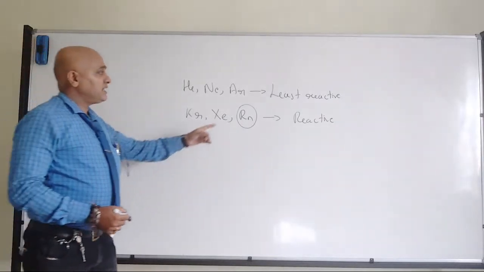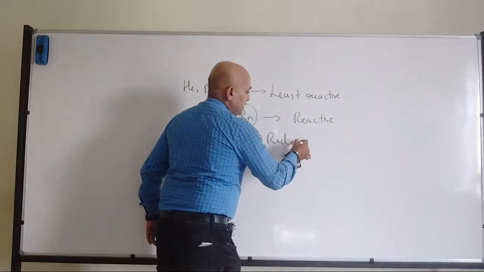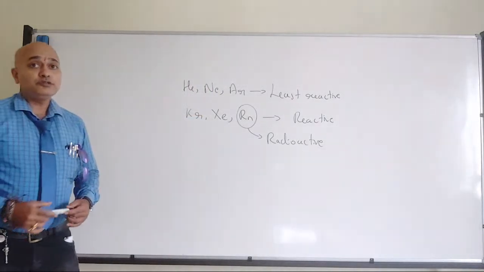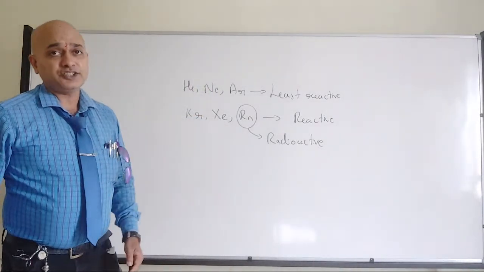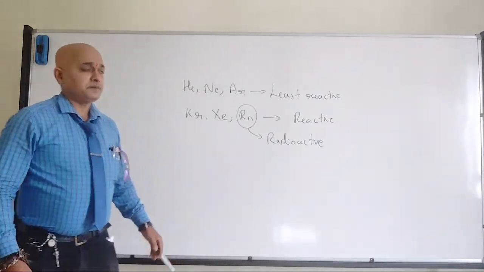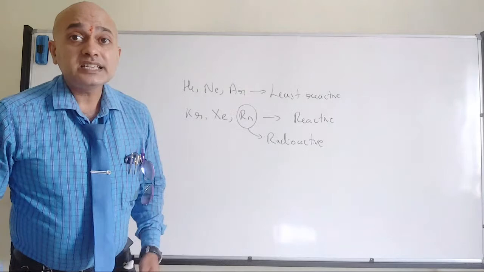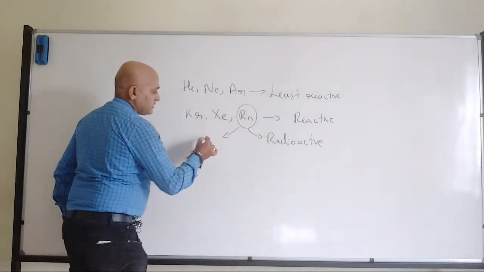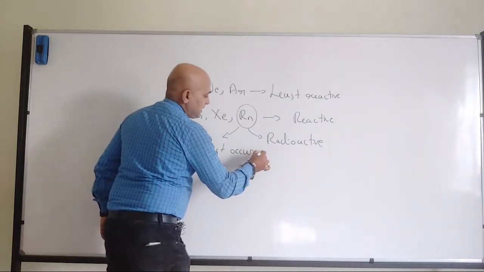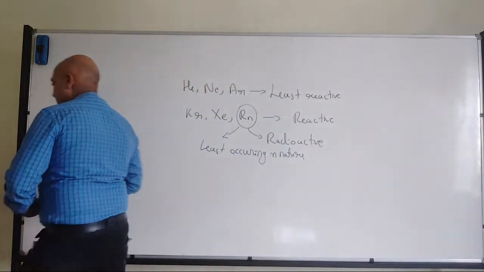So that's where we have one of the inert gases which is a radioactive element. And due to that, it occurs very little in nature. The least occurring inert gas is radon, in nature, not in the atmosphere, in nature. Least occurring element. One more question I think they had asked: least occurring in nature.